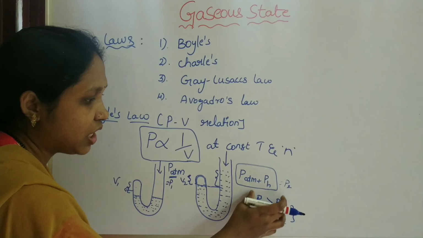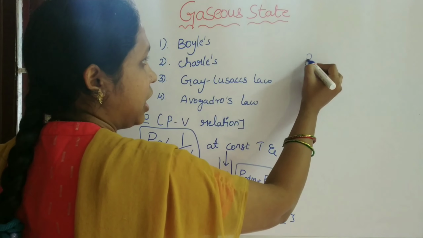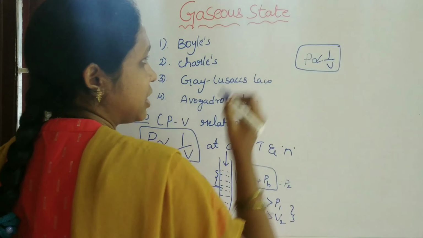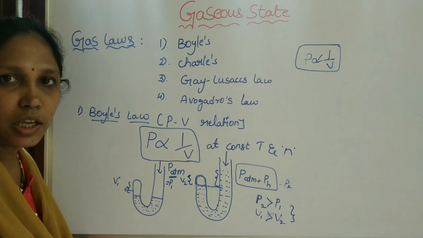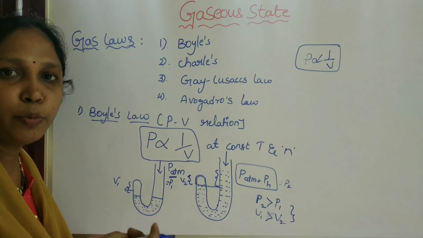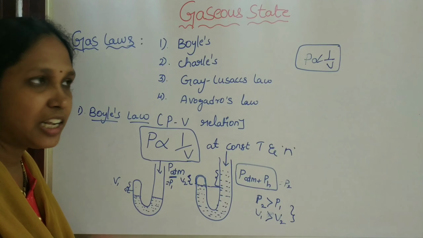So, due to these two relations, the pressure is inversely related to the volume of the gas. If we increase the pressure of the gas, the volume of the gas decreases.